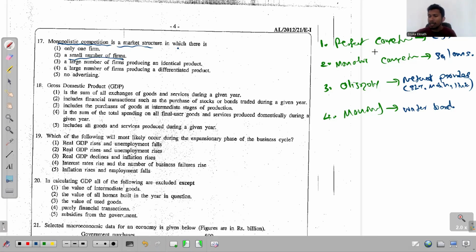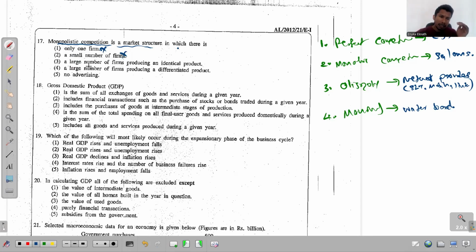In monopolistic competition, the given example is saloons, but how many saloons do we have in Sri Lanka? Not a small number. Again, very large, right? So that is also wrong. You have a small number of firms in oligopoly, not in monopolistic competition.